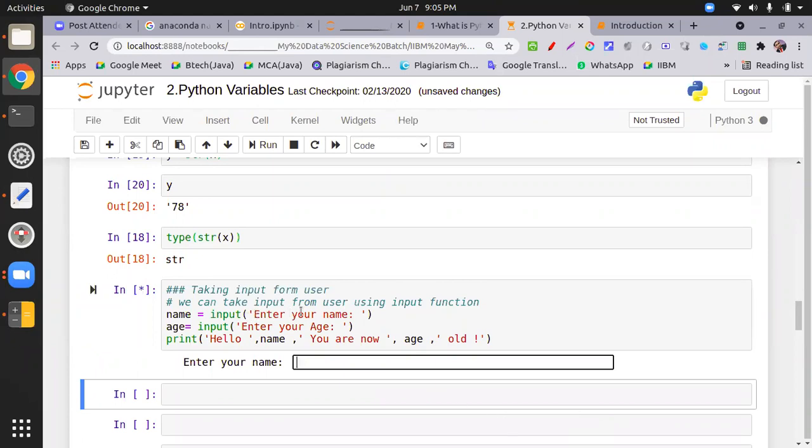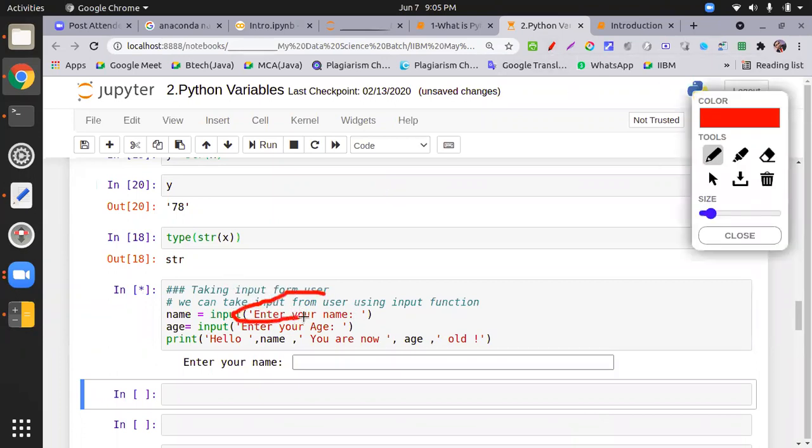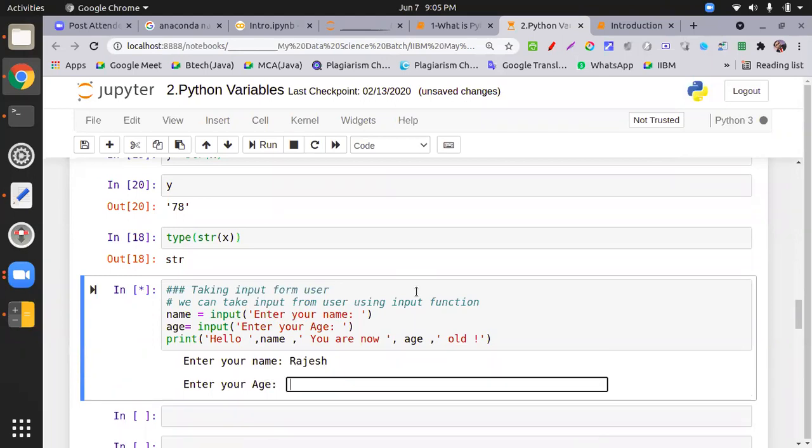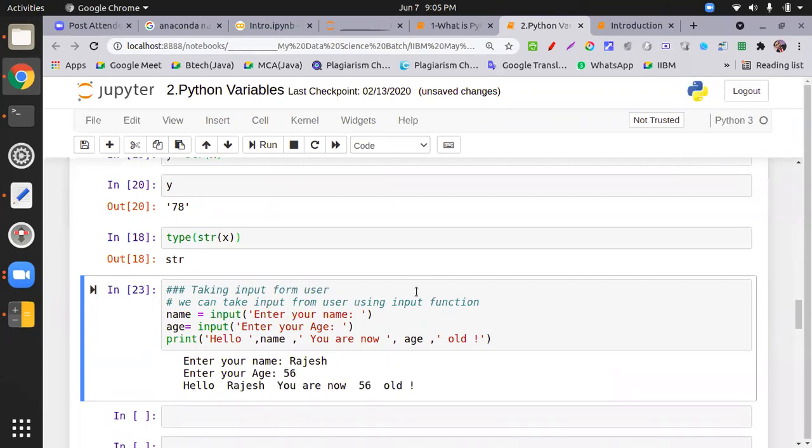The prompt will have the same message that you put over here. So when you first put the entry, my name is Rajesh, and press enter, it will give you the second prompt, my age is 56, and then enter, this will give you the message. Same thing if you want to do on Colab.